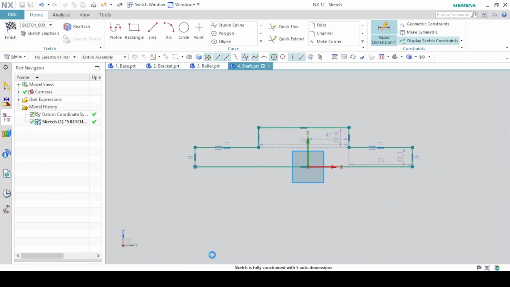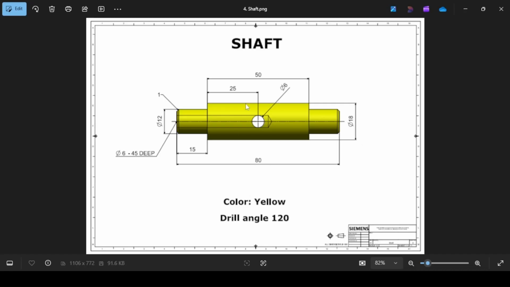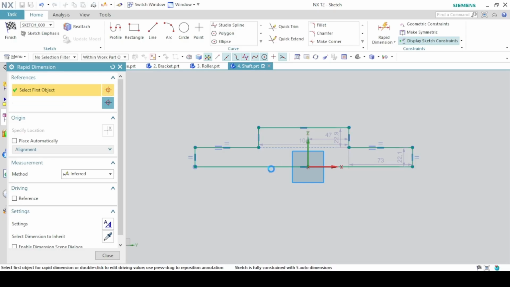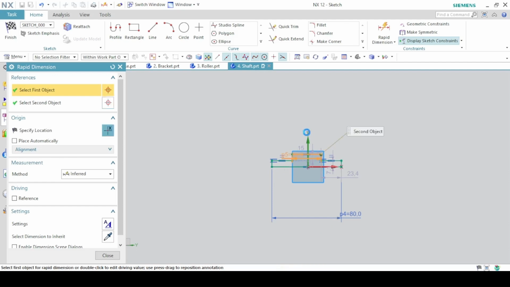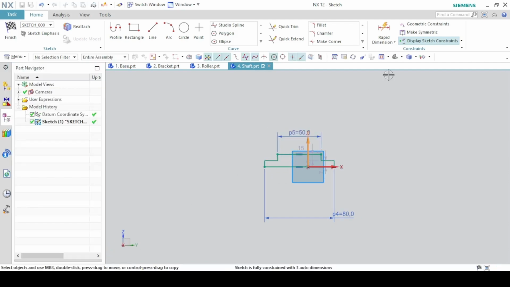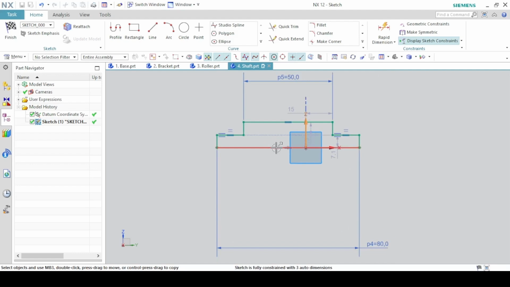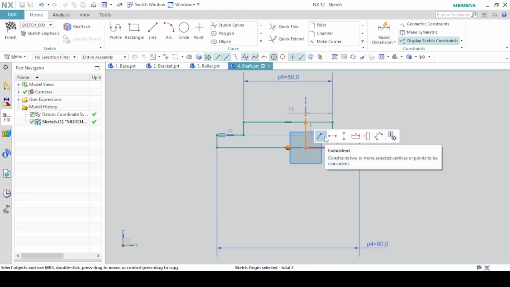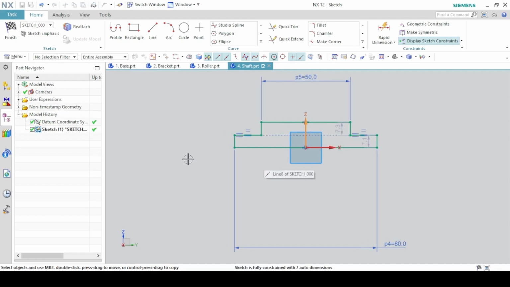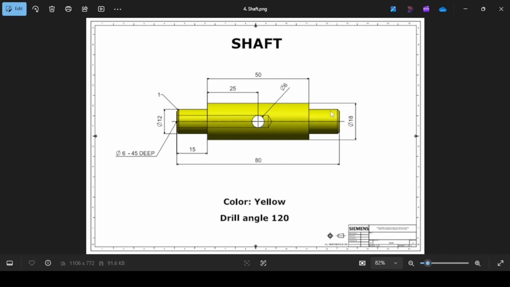So now let's dimension. The full length is 80, this length is 50. Click on this point and the origin here, coincident. And the vertical distances, since we sketched half, we're going to divide by 2. So this will be 12 divided by 2, and this will be 18 divided by 2.